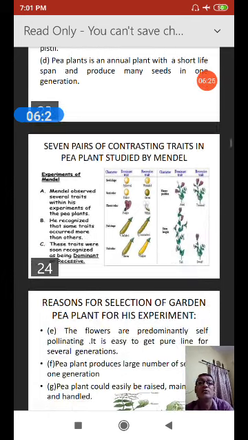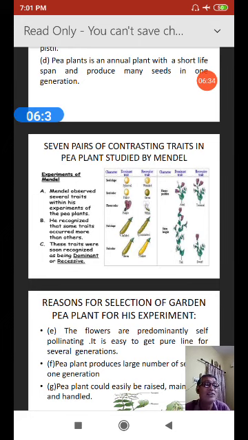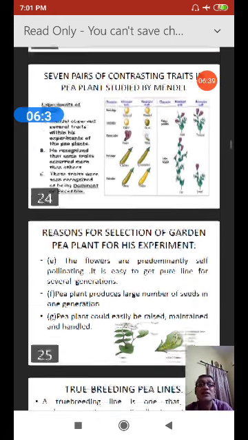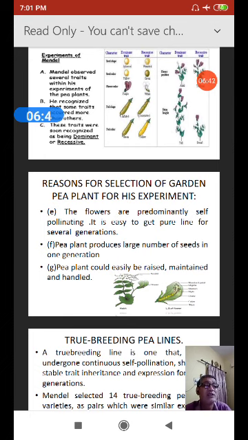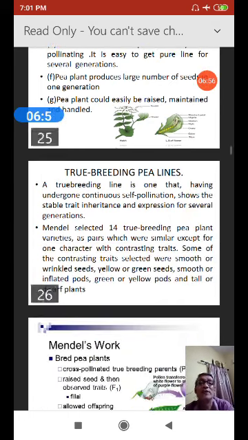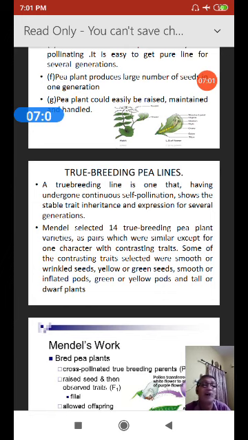Here I am showing you several pairs of contrasting traits in the pea plant studied by Mendel. So what is the reason for selecting the garden pea plant for this experiment? We continue the discussion. The next point: flowers are predominantly self-pollinating. The pea plants produce a large number of seeds in one generation, and moreover the plants could easily be raised, maintained and handled. Now the question coming is true breeding pea lines, which have successive generations of self-pollination.